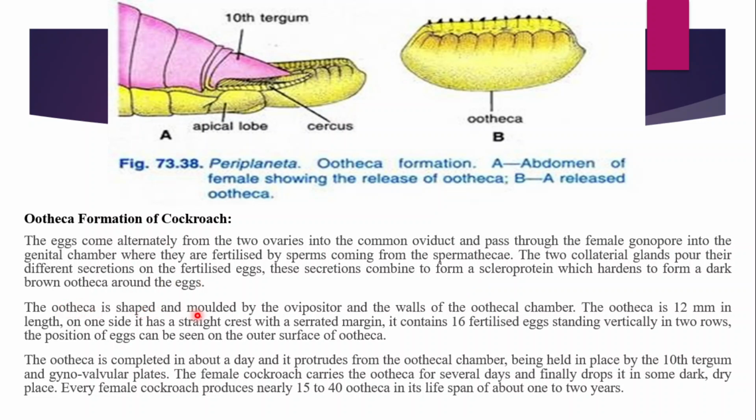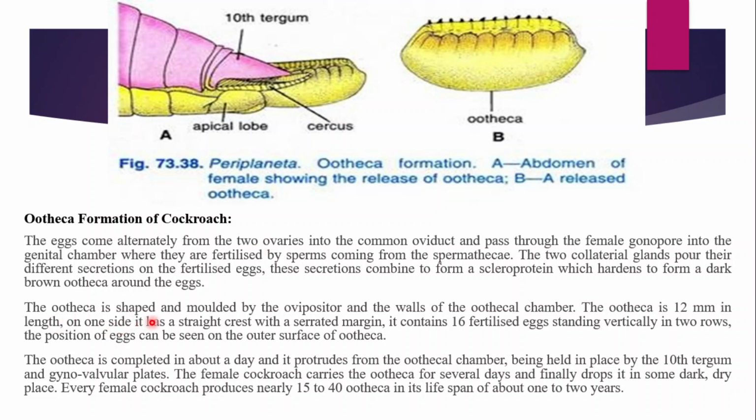The ootheca is shaped and molded by the ovipositor and the walls of the oothecal chamber. The ootheca is 12 millimeter in length. On one side, it has a straight crest with a serrated margin. It contains 16 fertilized eggs standing vertically in two rows. See, these are the eggs in the vertical position, about 8 from this side and 8 from this side. So, we can see about 16 fertilized eggs in vertical condition in this ootheca.